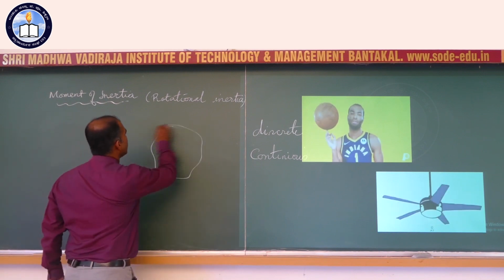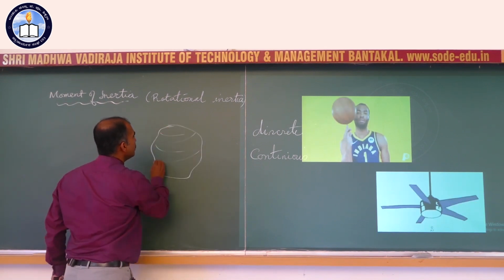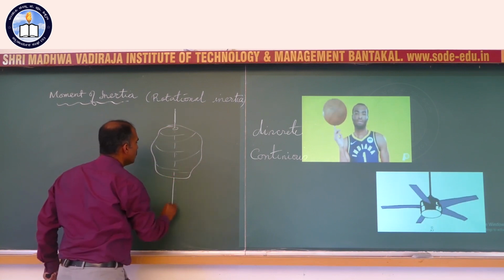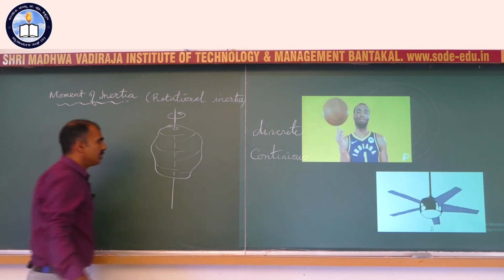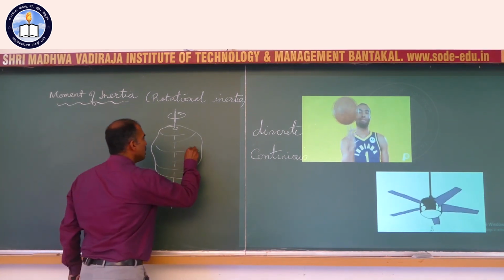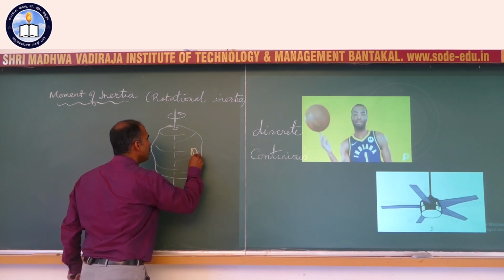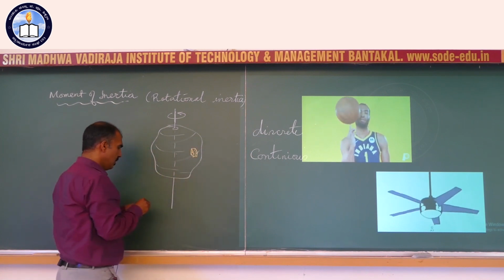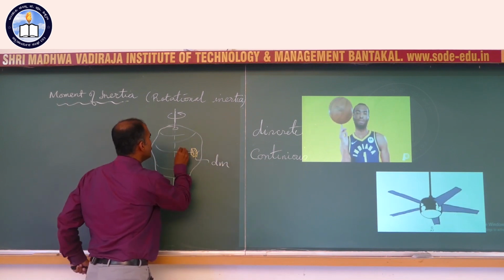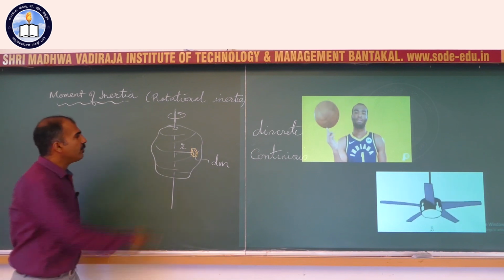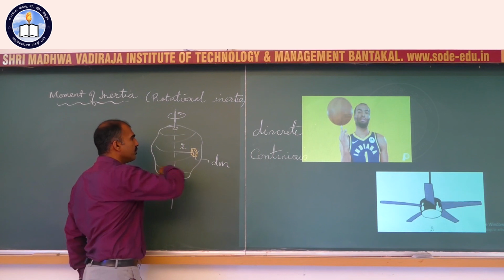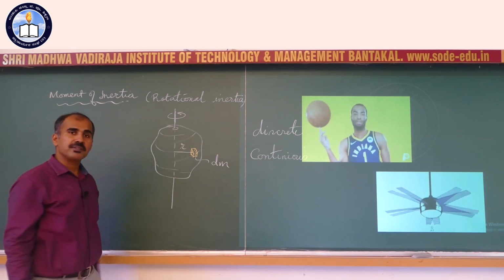So imagine this is a continuous mass distribution now, and here we have an axis. About this axis, the whole body is spinning. We might think of a small segment here or a small piece of this having a mass, let's say dm, at a perpendicular distance of r. This is like a small particle now, which is part of this larger continuous body.